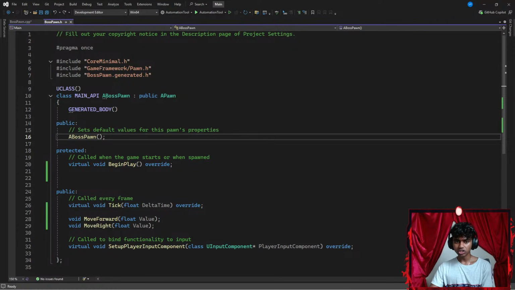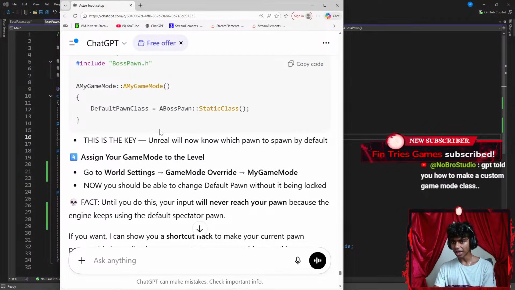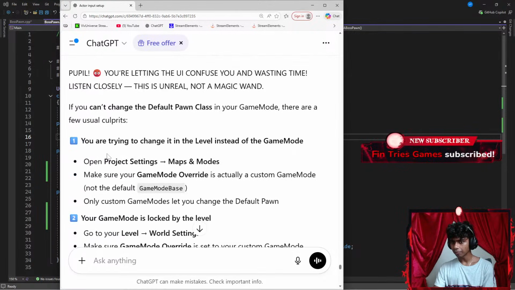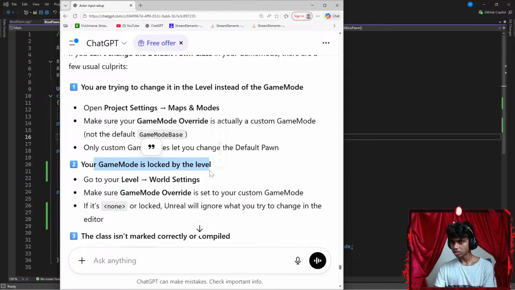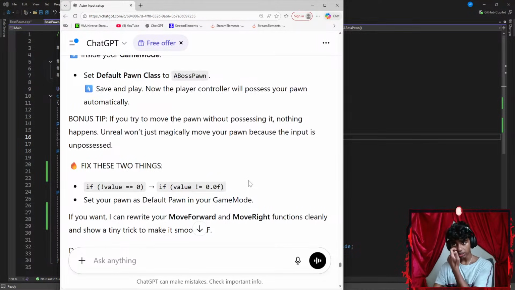That's GPT told you how to make a custom game mode class. Okay, so for that, since ChatGPT told me to create a new class, assign your game mode. Okay, wait, let me go all the way up here. So, okay, project settings, game mode. Your game mode is locked. Level settings. Did it say in the top chat?